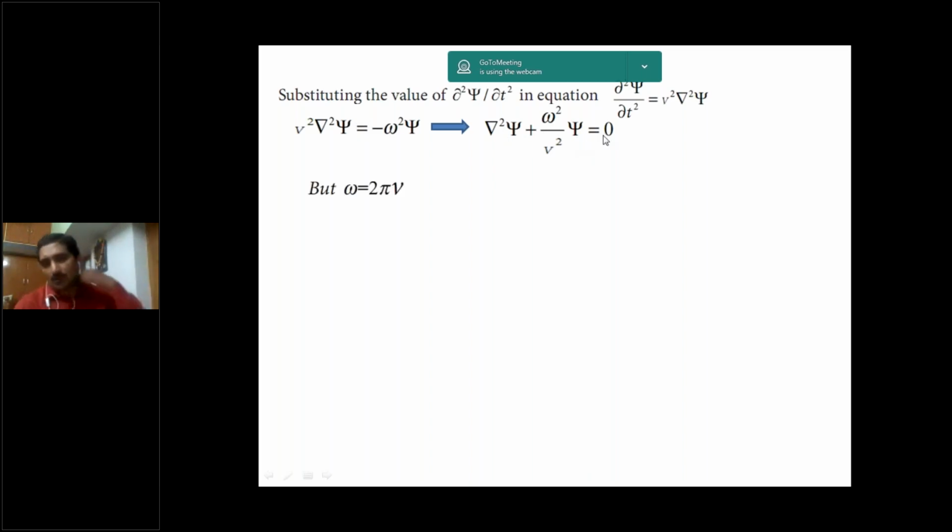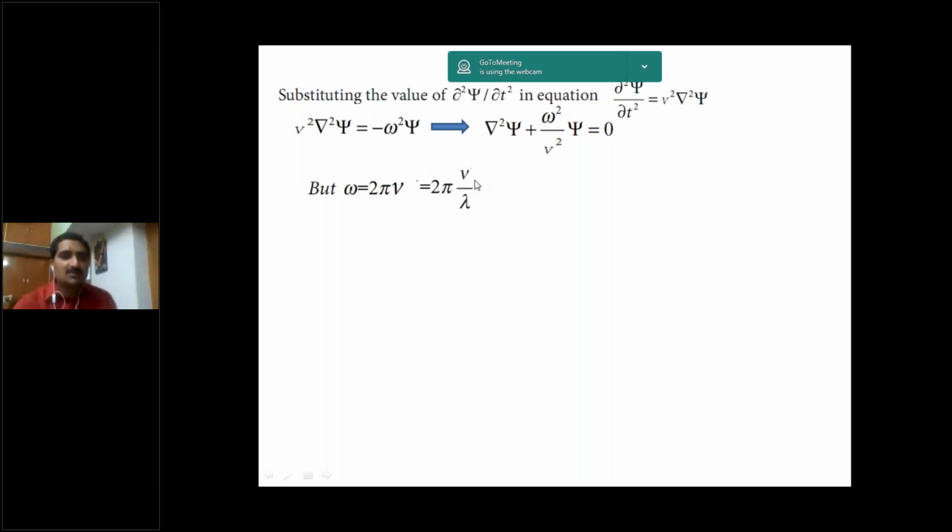We know the angular frequency omega is equal to 2 pi nu, and frequency nu is equal to c by lambda. Here the particle is moving with the velocity v, so replace that c with v, so we can write omega as 2 pi into v by lambda. Why here we wrote v?